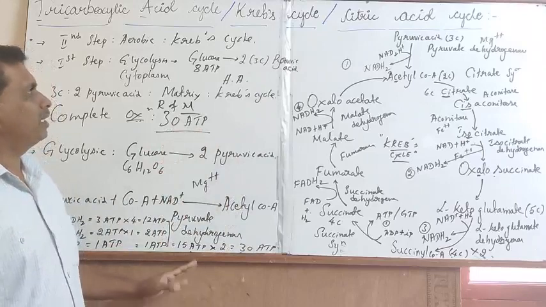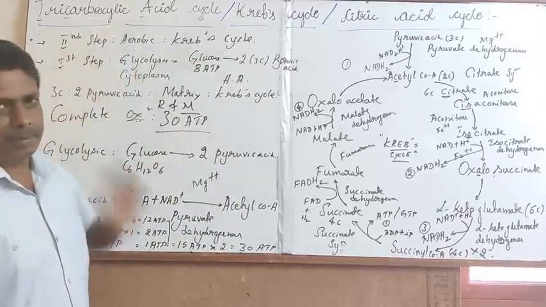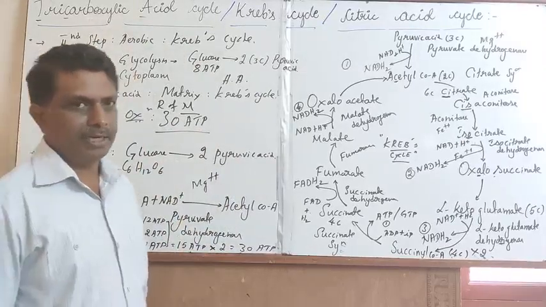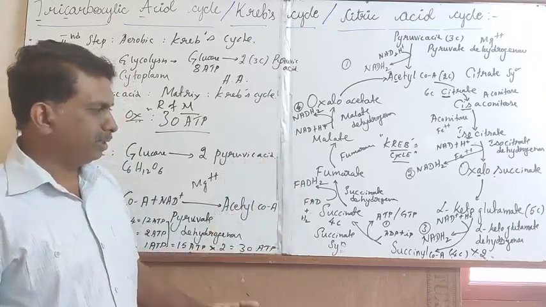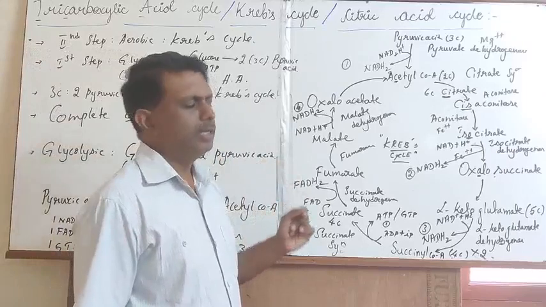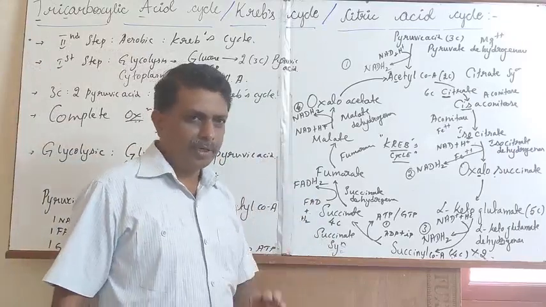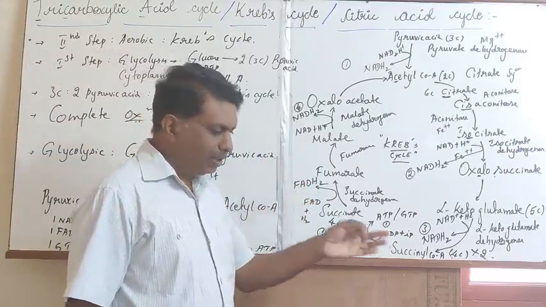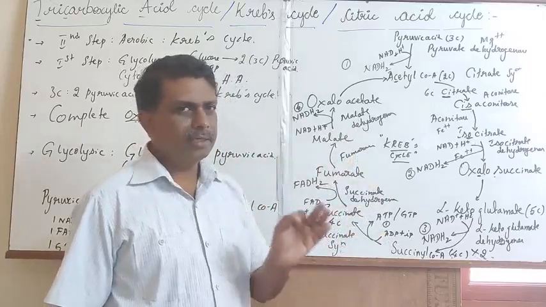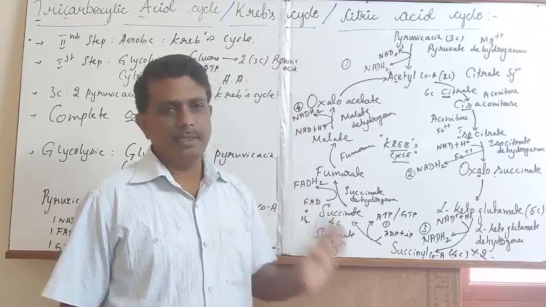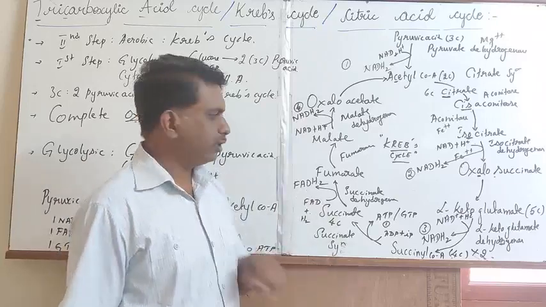This is with reference to the main important steps involved in the Krebs cycle. Once you practice the Krebs cycle, it is very, very important from the point of view of the NEET examination. I will discuss each and every point of the Krebs cycle in the next class at the time of discussion of multiple choice questions.